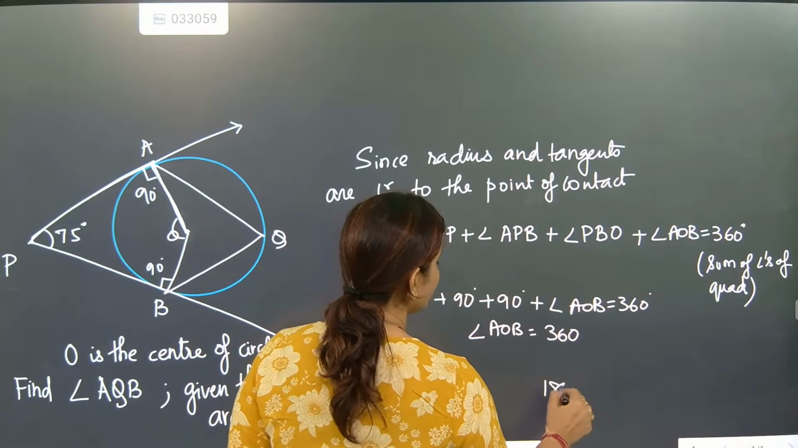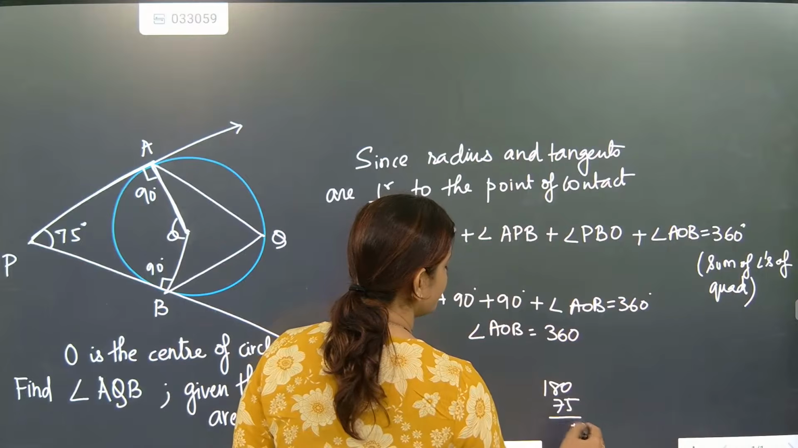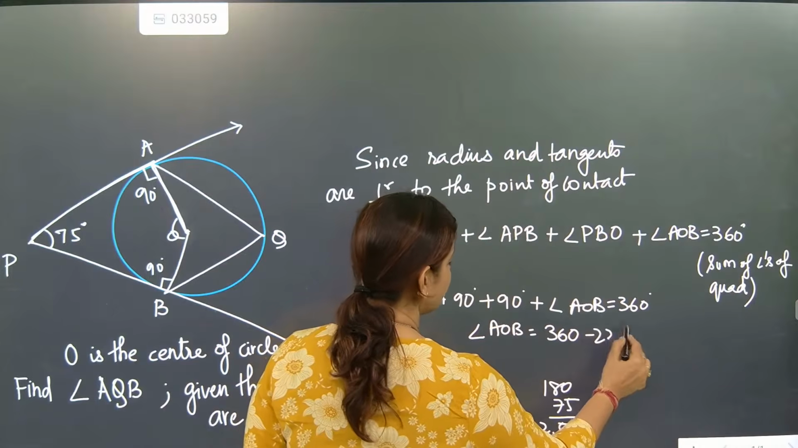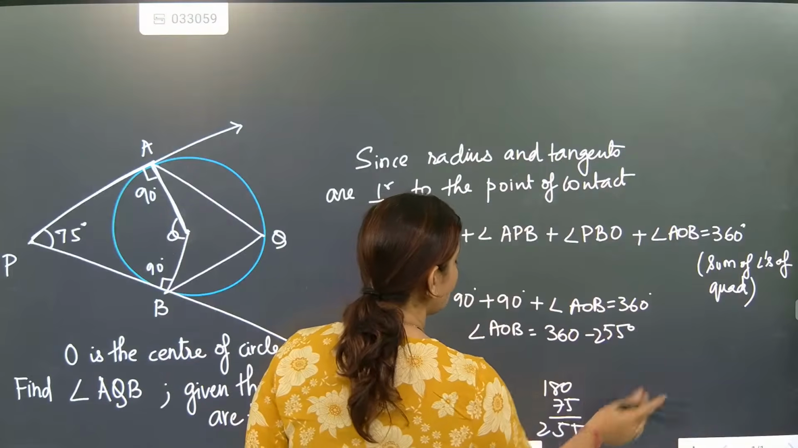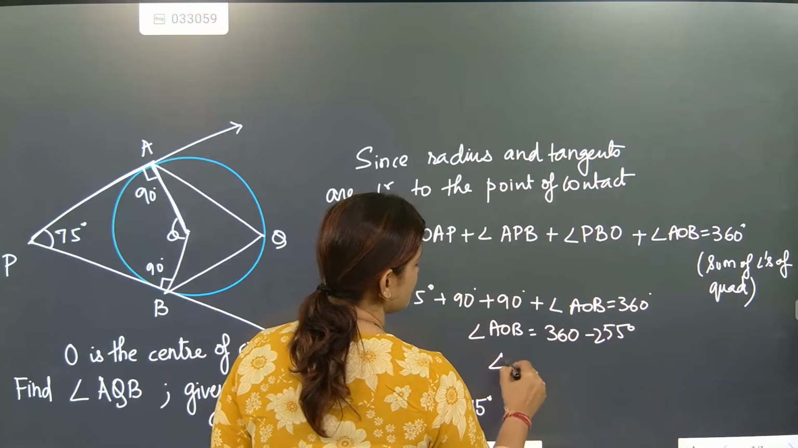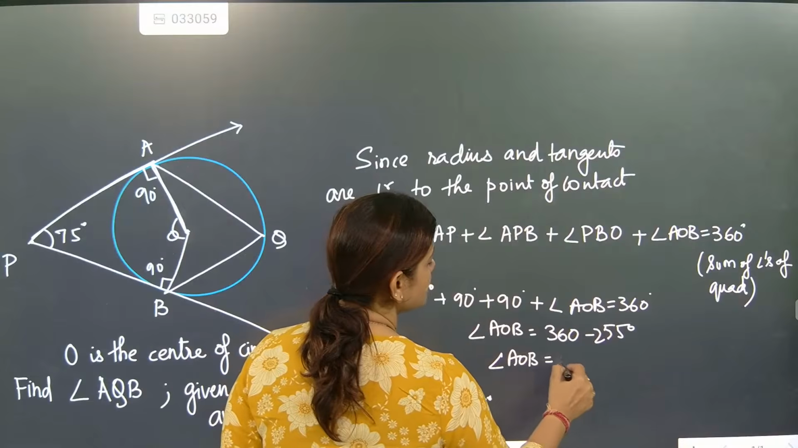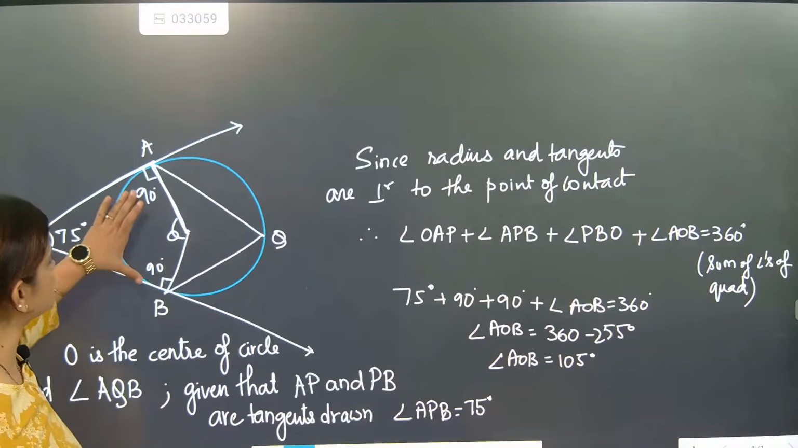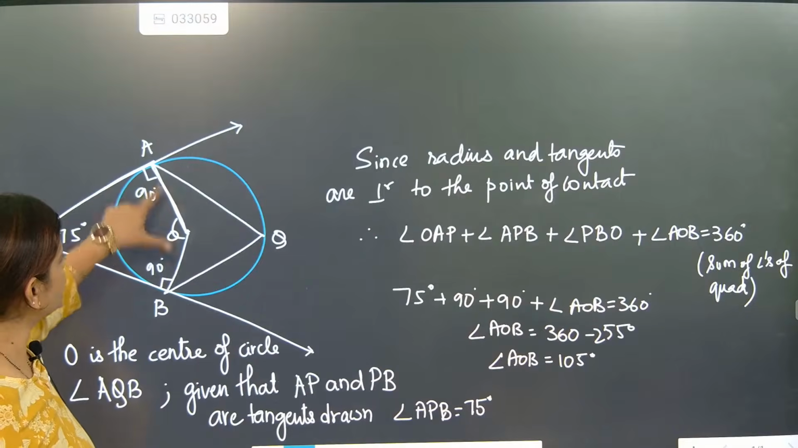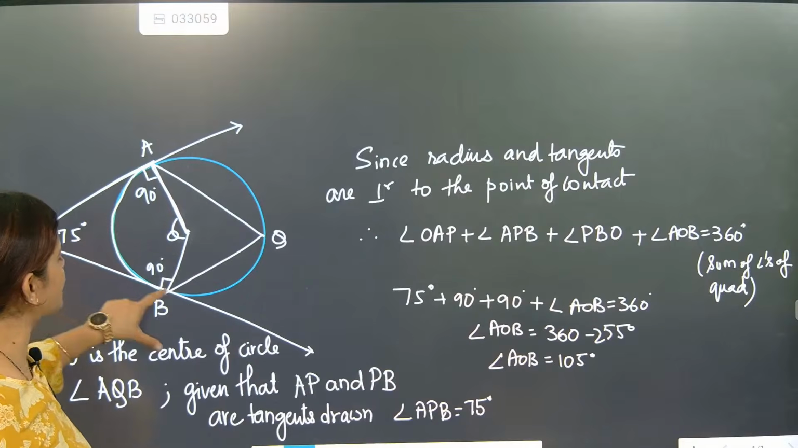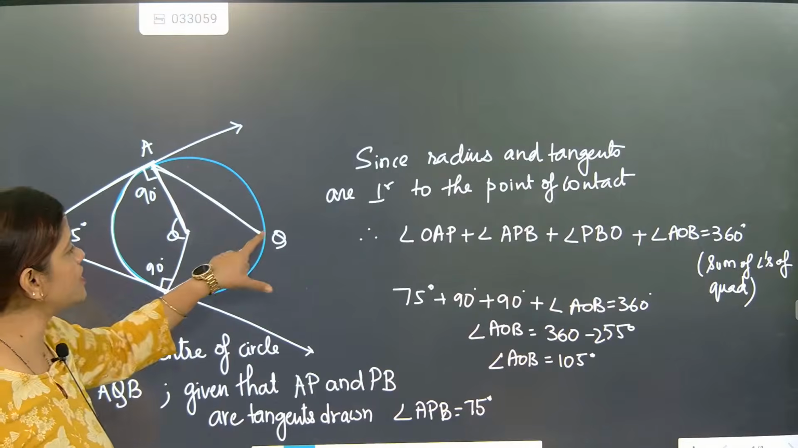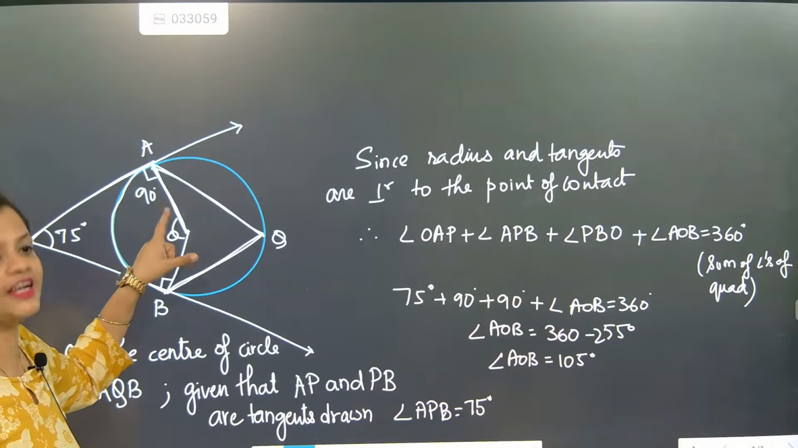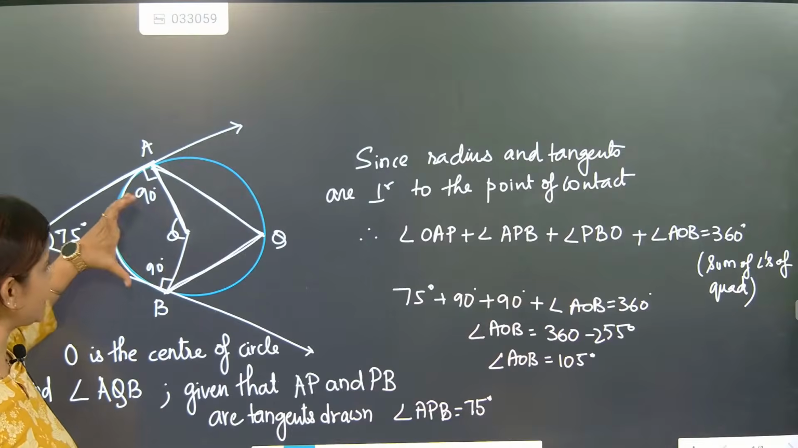Now 180 plus 75. How much is coming? 255. So how much is it coming, beta? Angle AOB is coming as 105 degree. Now we know the angle on the same arc: the angle subtended on the circumference is half the angle subtended at the center. Understood? On same arc.